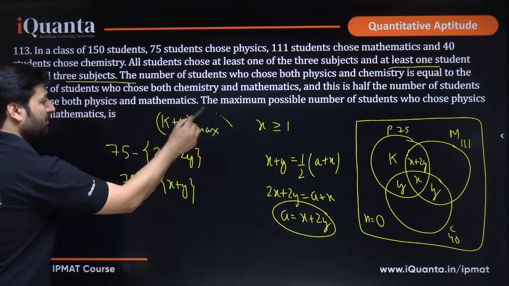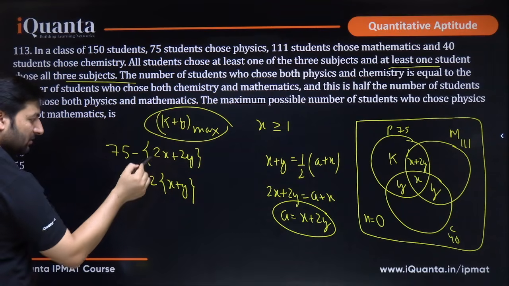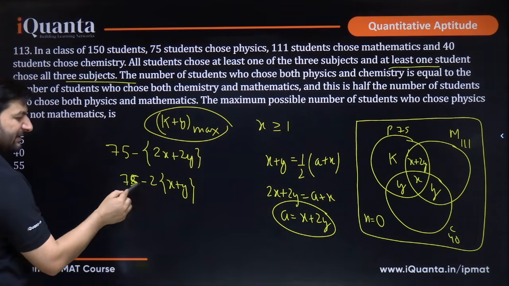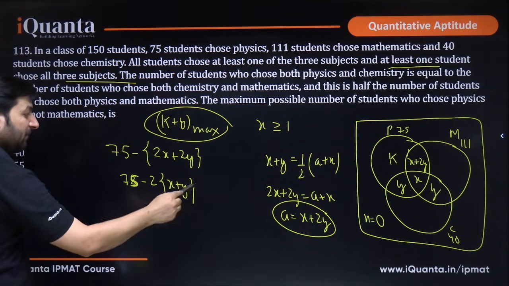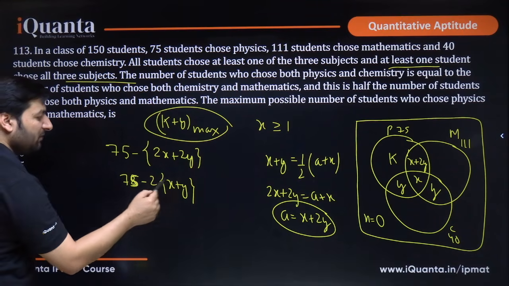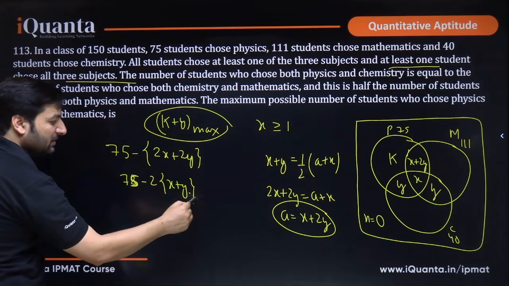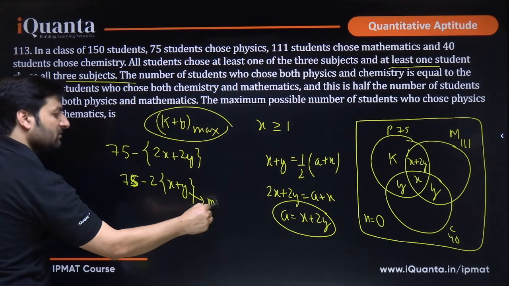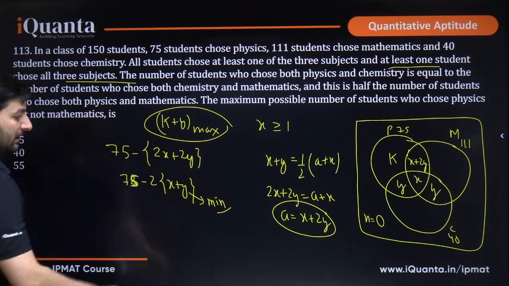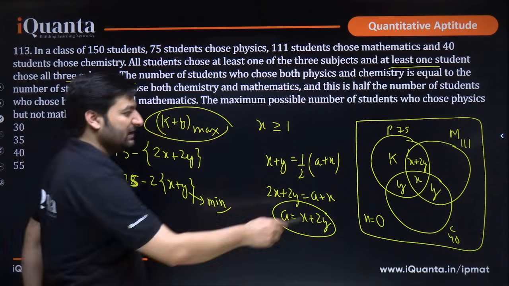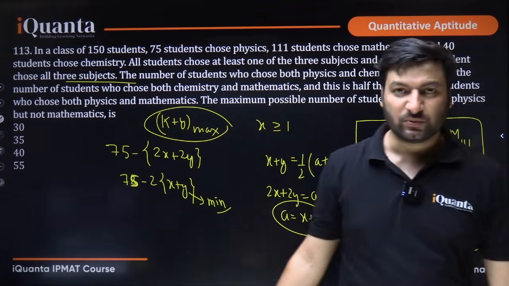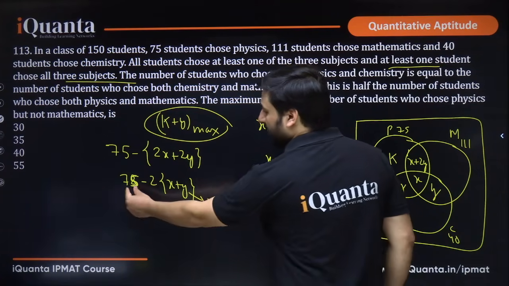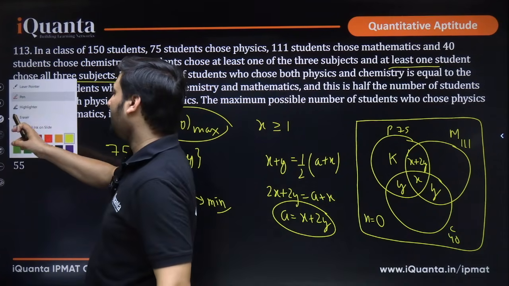We are finding out the maximum value of this. It turned into this equation. From 75 we are deducting a number. If we want the maximum value, we will try to subtract the minimum from it. So of x plus y, I need the minimum value. If I am able to find the minimum value of x plus y, then I am done with the question, right?